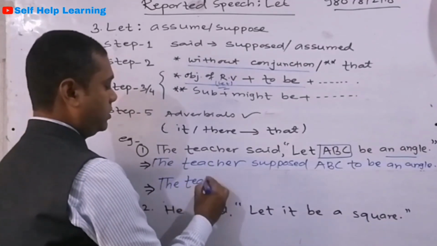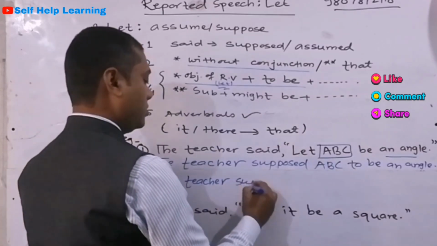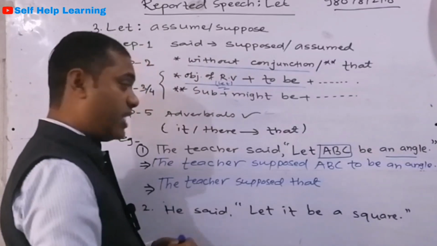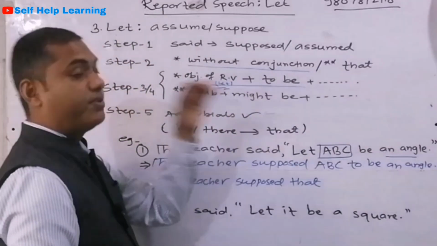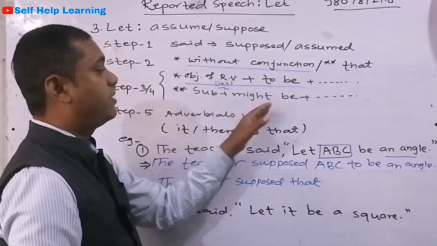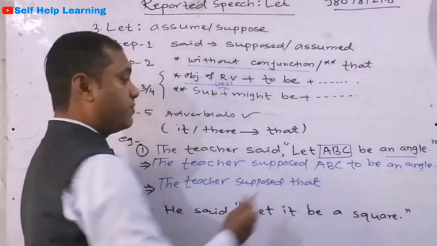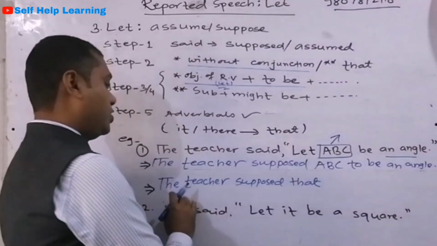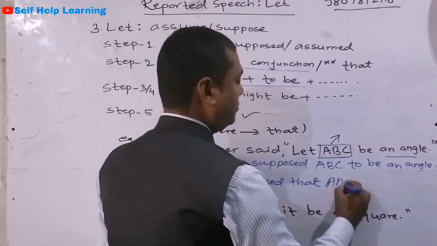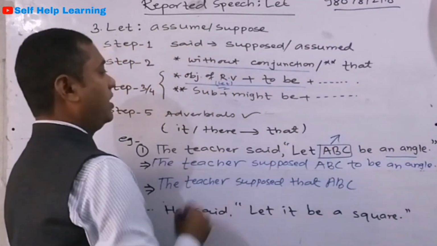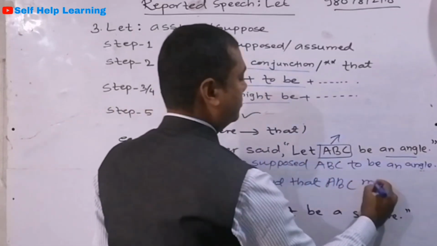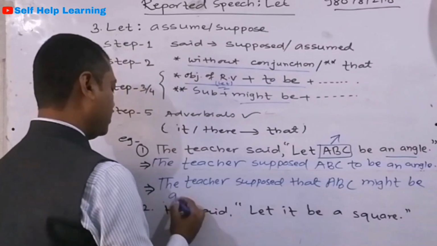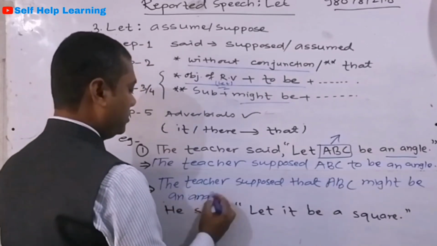The teacher supposed that. Now if we have used that, then the subject might be, then verb, and then the remaining part. So what is the subject? This ABC, after let, becomes the subject. The teacher supposed that ABC might be, and the remaining part is an angle. An angle. This is the way.